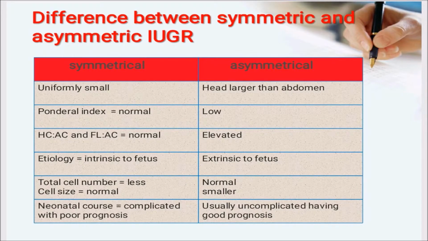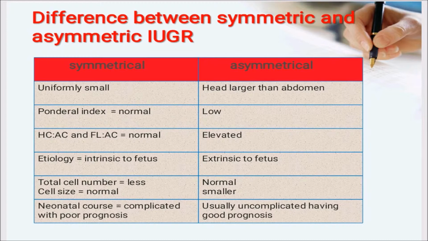Now, the difference between symmetric and asymmetric IUGR. Symmetric IUGR babies are uniformly small, but in asymmetric we have head larger than abdomen. In the symmetric, the ponderal index is normal. As I told earlier, the ponderal index in asymmetrical is low. The head circumference to abdominal circumference ratio and femur length to abdominal circumference ratio are normal in the symmetrical, but in asymmetrical these ratios are elevated.